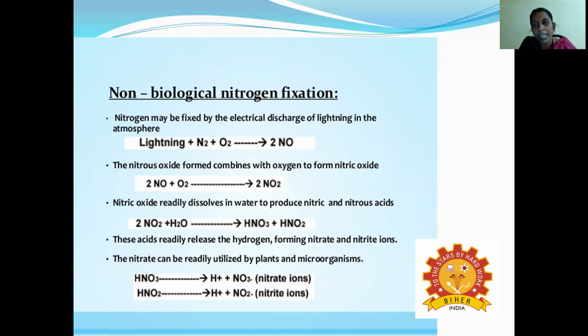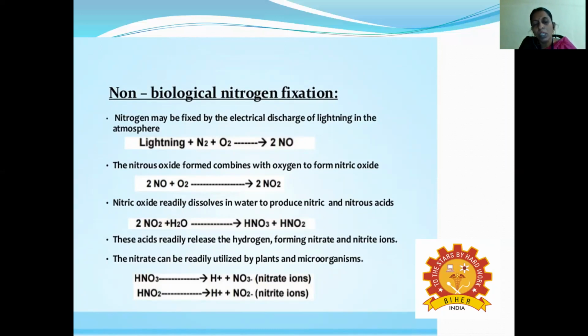So nitric acid plus nitrous acid, you are getting the products, and these products readily release hydrogen, and finally form nitrate and nitrite ions. Plants absorb the nitrogen in the form of nitrite and nitrate ions.